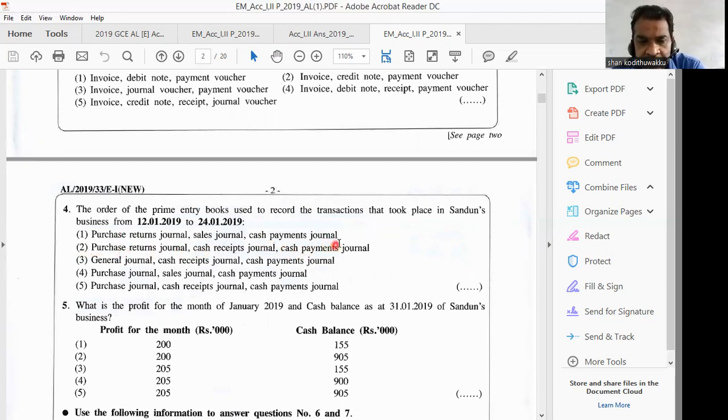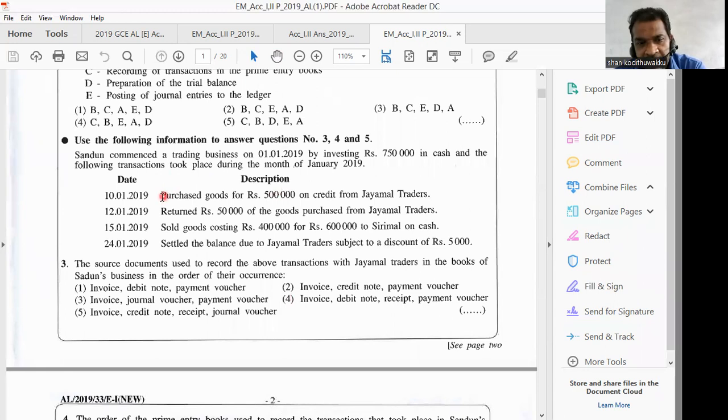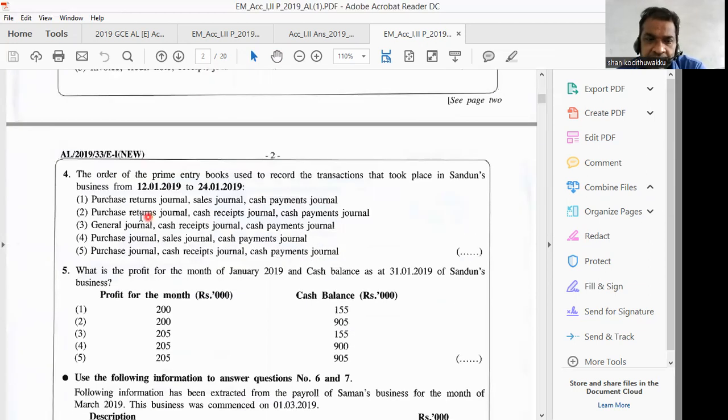That is the correct sequence of day books or primary books according to the dates they have given you, from 12th January to 24th January. But then you have to ignore the first transaction that occurred on 10th January. This is purchases day. Then our correct answer is the second one: purchases returns journal, cash receipt journal, and cash payments journal.